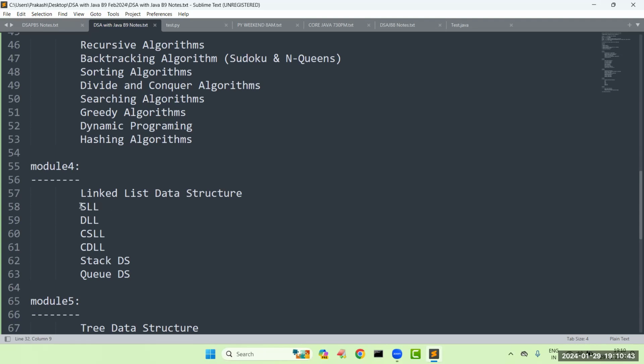See, the majority of students don't know the single linked list, how to create the class, how to insert the elements. They don't know. If I give a problem on a single linked list, like checking whether the linked list is a palindrome or not, they first need to know what a single linked list is. So that is our intention. Are you understanding?